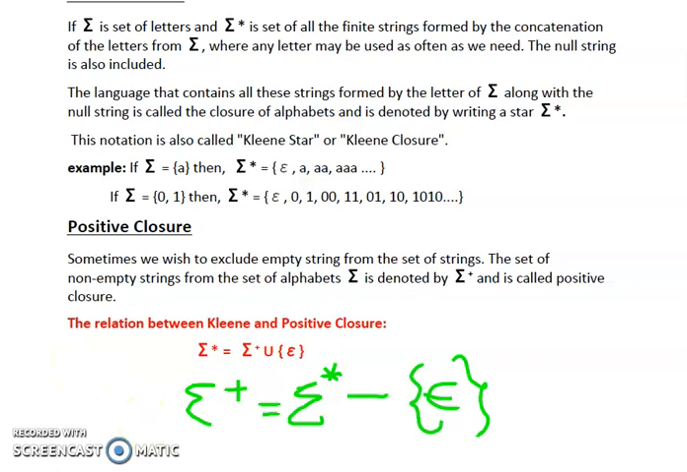So repeating once again, all the strings that can be formed by the elements of Sigma along with the null string form a new set that is known as Kleene closure or Kleene star and is represented by Sigma asterisk. And any combination of the strings that can be formed by the Sigma but null is not part of that particular set is known as a positive closure and is represented by Sigma plus. So that's all about Kleene closure and positive closure.